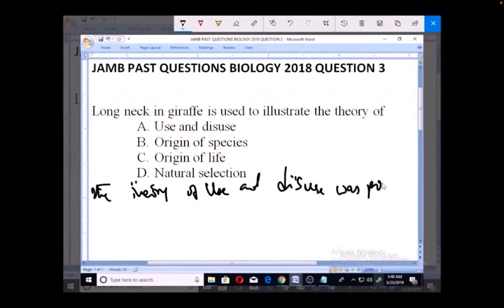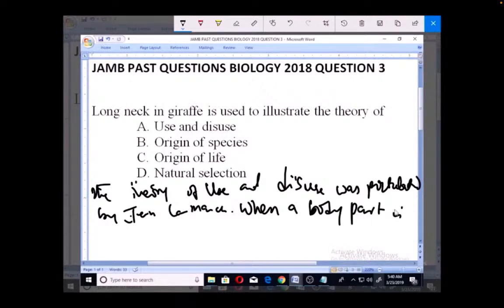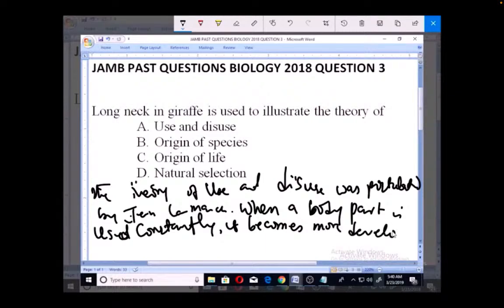This theory was postulated by Lamarck, and the theory states that when a body part is used constantly, it becomes more developed and efficient.